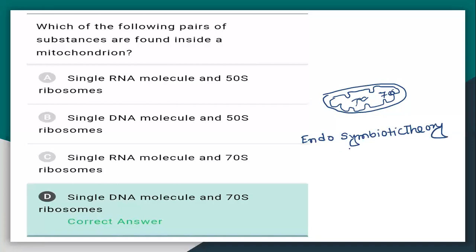So endosymbiotic theory is supported by the fact that, like bacteria, they have 70S prokaryotic ribosomes. They also have a single DNA molecule and a ribosome. A single RNA molecule is not there. So the answer is option D.